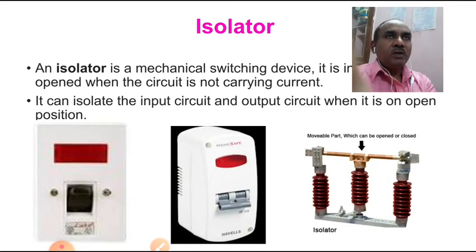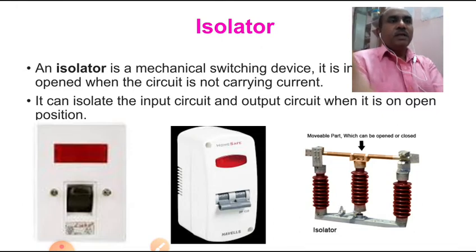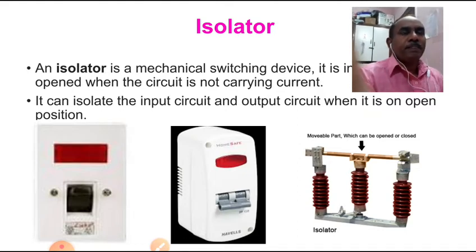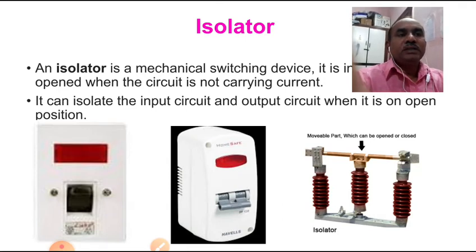Now the isolator is a device which can be operated manually or automatically whenever there is no current flowing through it. That is the condition of isolators. Isolators have male and female contacts, and at the time of manufacture itself, their making and breaking capacity may not be considered. So let us see in depth what the isolator is. You can see one animation. Isolator is a switch.